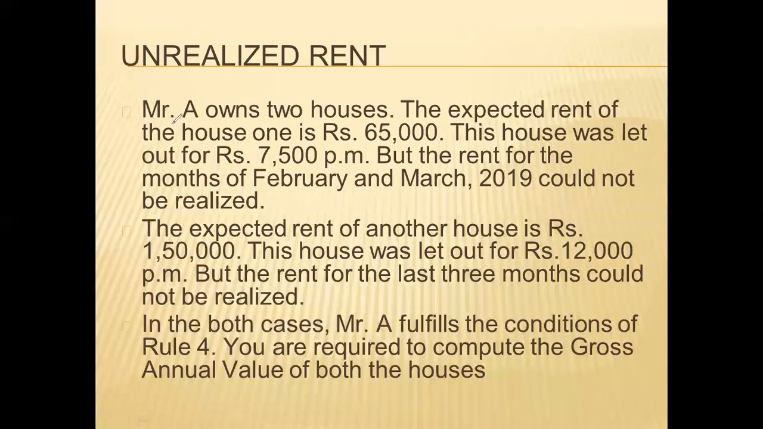So read this illustration. Mr. A owns two houses. The expected rent, already given in the question, is 65,000. House 1 was let out for 7,500 per month. This is the actual rent. But one statement is given: the rent for the month of February and March could not be realized. So Mr. A could not realize February and March rent from property 1.